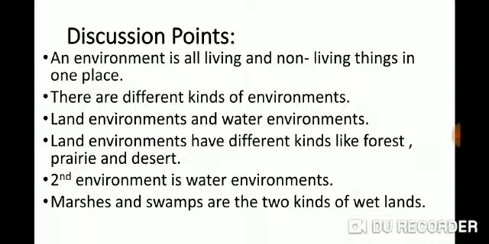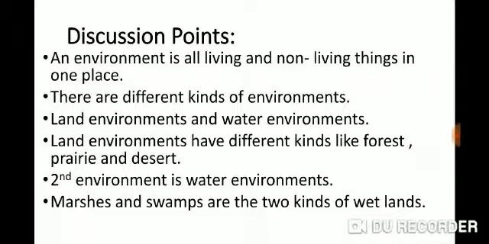Now, the third land environment is desert. A desert is a dry land. It gets very little rain or snow. Most deserts are very hot and some are very cold. Plants grow in deserts. They hold water, like cactus. Cactus have waxy leaves that hold water. Many animals get the water they need from the plants they eat.